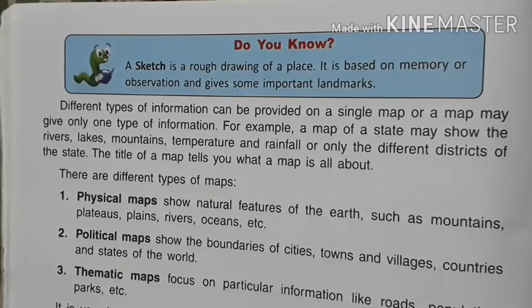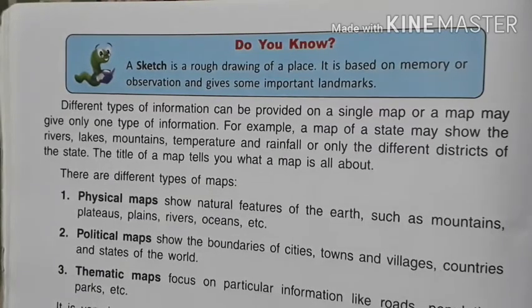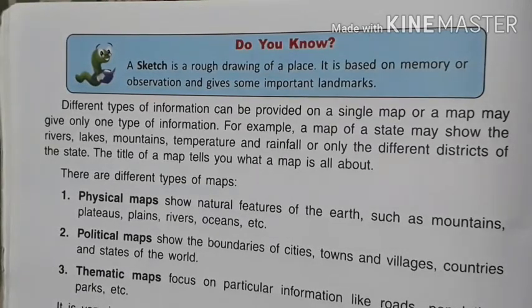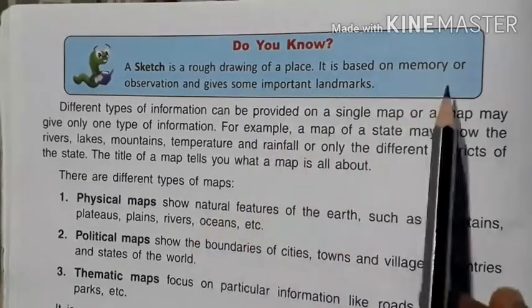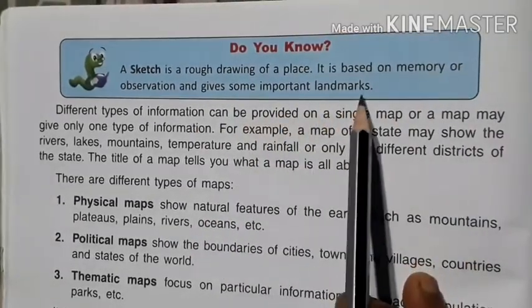It is not easy to remember all the areas or localities, positions or all the different features represented on a map, but we can represent all the features, areas and localities on the basis of what we remember, and give some important landmarks.